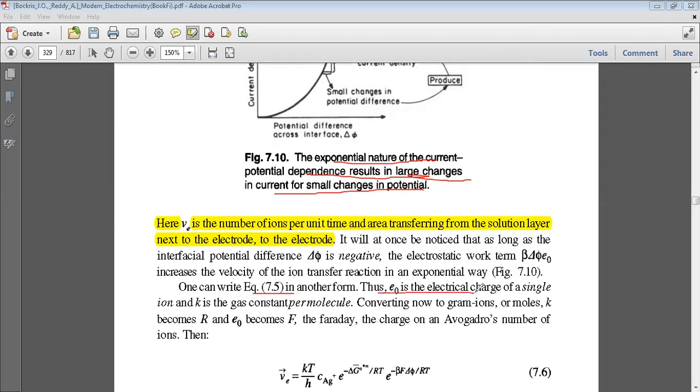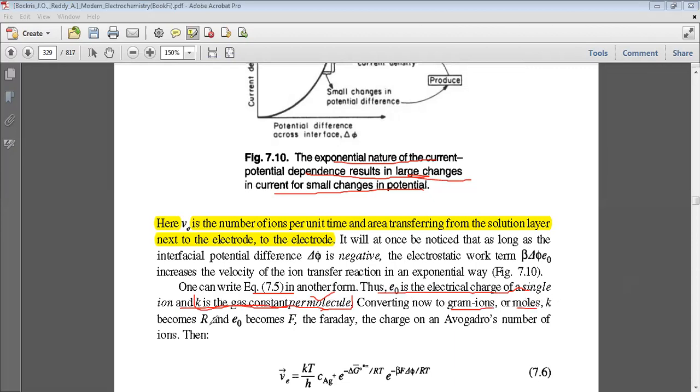Thus, e naught is the electrical charge of a single ion and k is the gas constant per molecule. This is the Boltzmann constant. K is the gas constant per molecule, R is the gas constant per mole. This is per molecule. Now we will convert these to gram ions or moles.